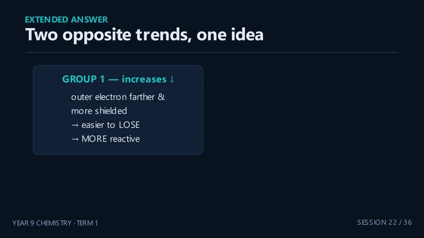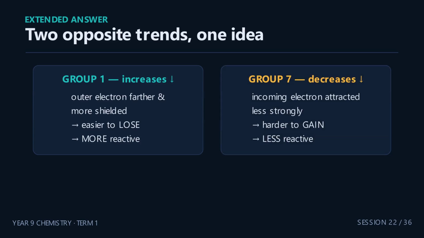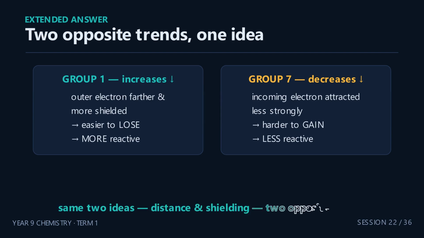For group 1, going down, the outer electron is farther away and more shielded, so it's easier to lose, meaning more reactive. For group 7, going down, an incoming electron is attracted less strongly, again, because of distance and shielding, so it's harder to gain, meaning less reactive. Same 2 ideas, distance and shielding, driving 2 opposite results. That's the elegance of chemistry.